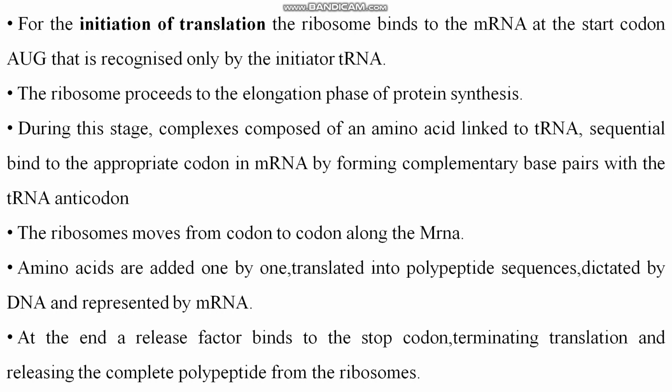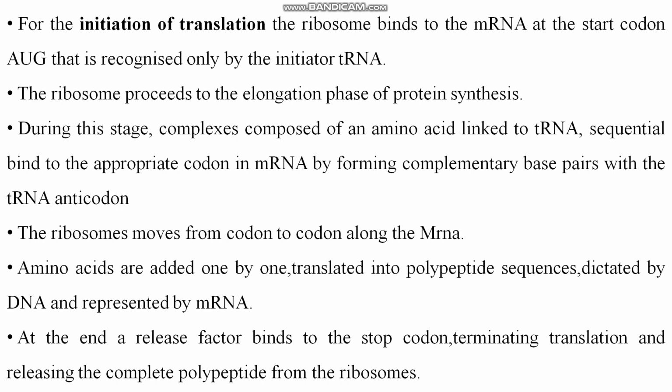For a single amino acid, there are different tRNAs present. Is it clear? So the ribosome proceeds to the elongation phase of protein synthesis. The function of the ribosome is very important. It helps in the elongation phase. Elongation means amino acids come and bind, obviously with the help of the codon only.